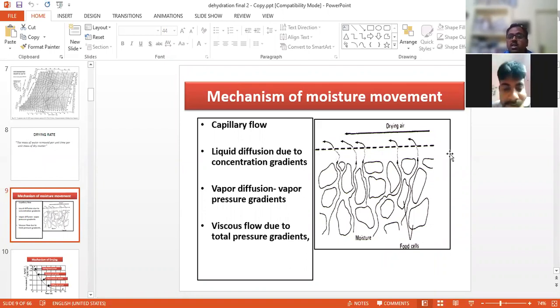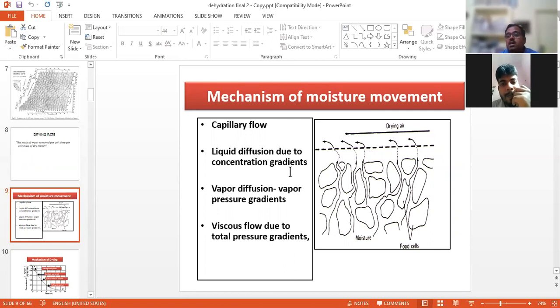So simply, the moisture movement. In capillary flow, you can see the example in the burning of a lamp. The wick sucks the kerosene due to capillary flow. That is the movement of moisture due to capillary action. Similarly, liquid diffusion is due to the concentration gradient. When will liquid diffusion occur in a concentration gradient?